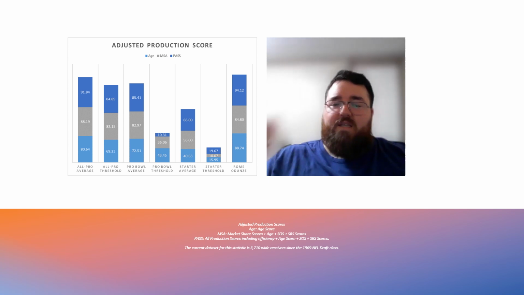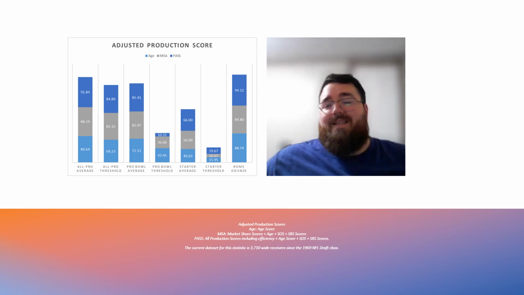And then when you get to his adjusted production traits, he's above the All-Pro average, the Pro Bowl average at the position, and he has that potential. He really does. So if you have Rome Odunze as your top wide receiver, I'm not going to disagree with you, because based on his overall data, he could easily hit those high overall outcomes at the next level.